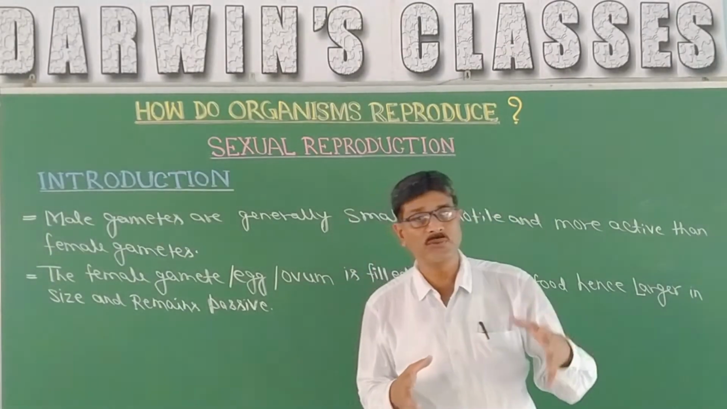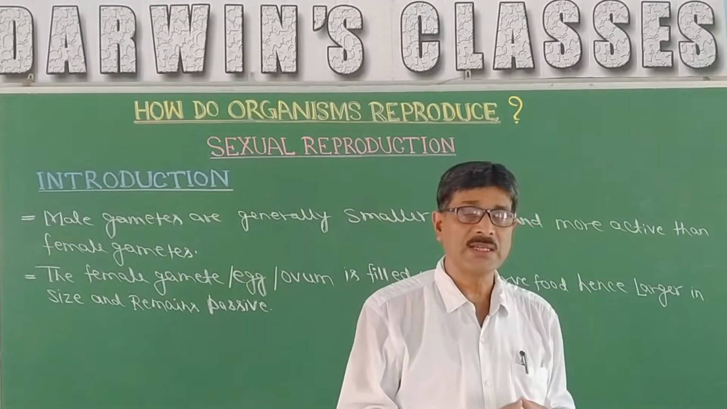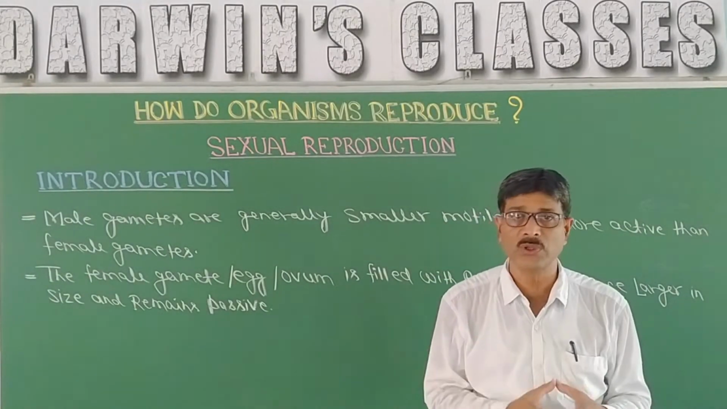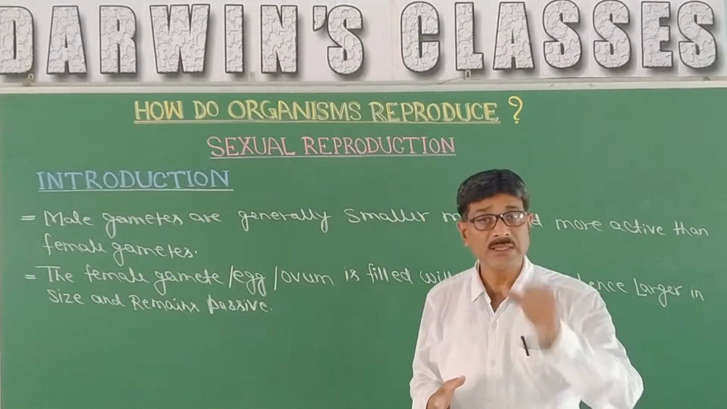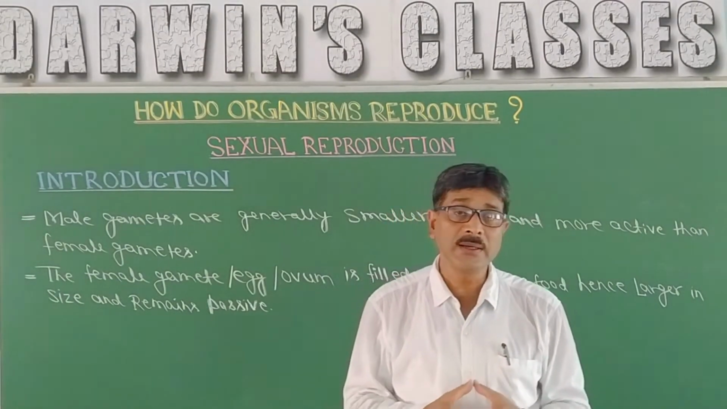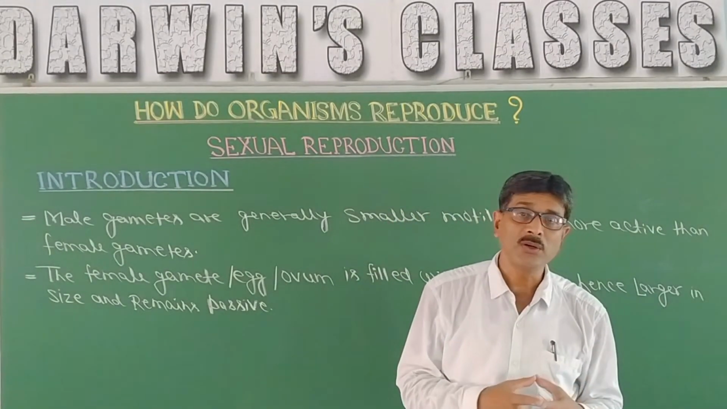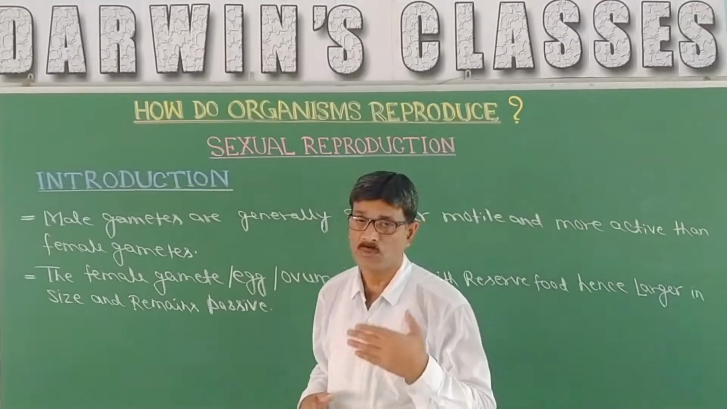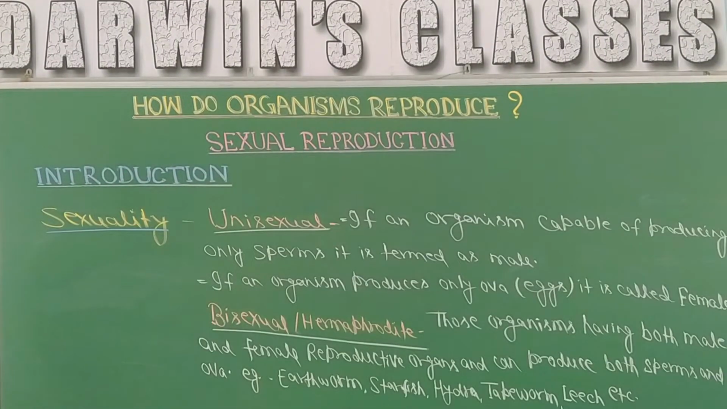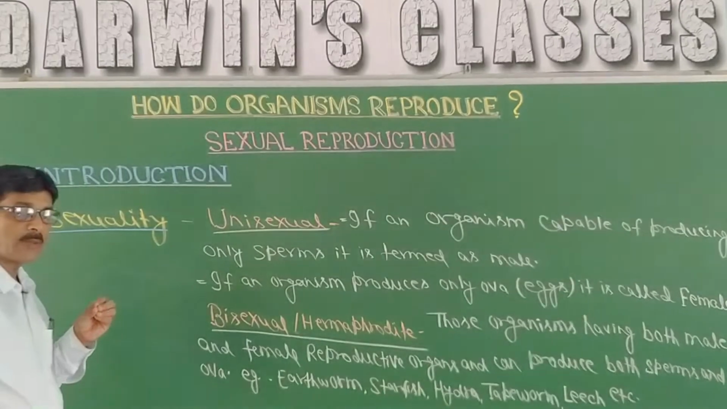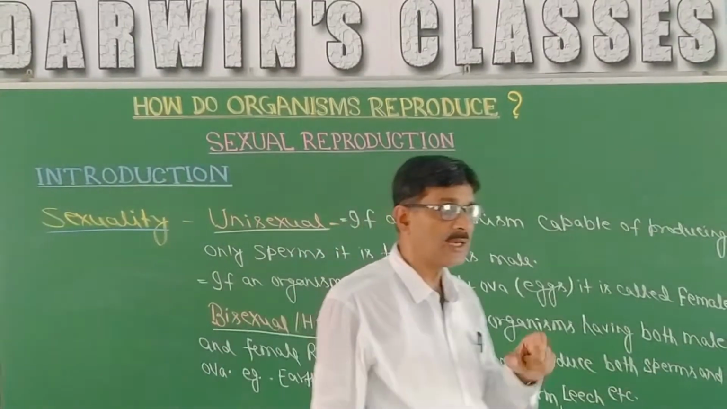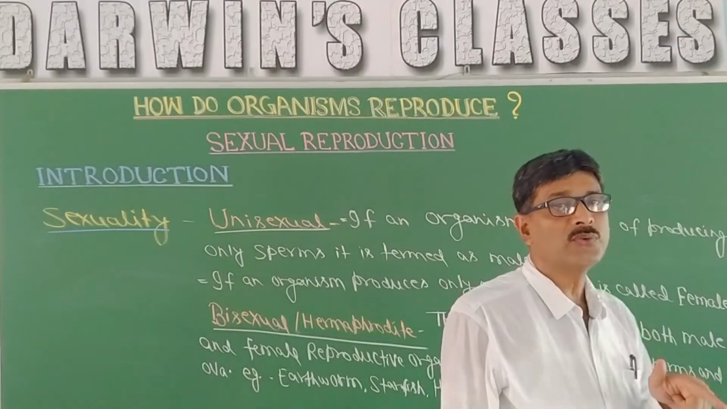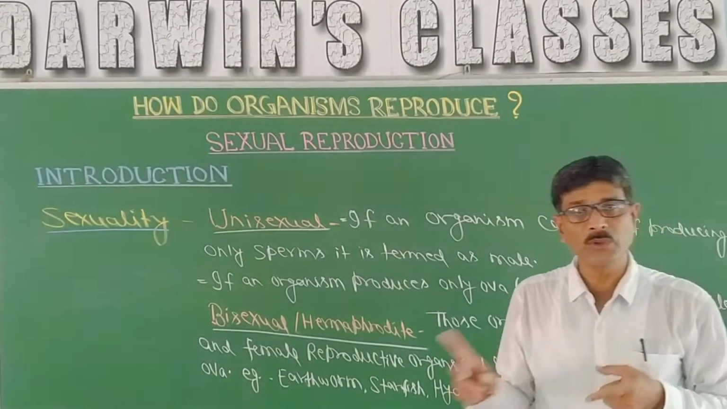But in the case of leeches, starfish, earthworm and tapeworm, they are producing both the gametes, so they are bisexual or they are termed as monoecious. The organisms which are capable of producing only one type of gamete, that means either they will produce a sperm or they will produce an ovum.